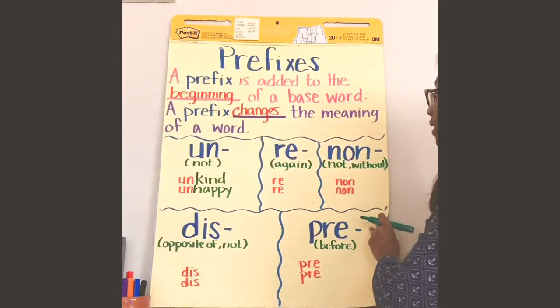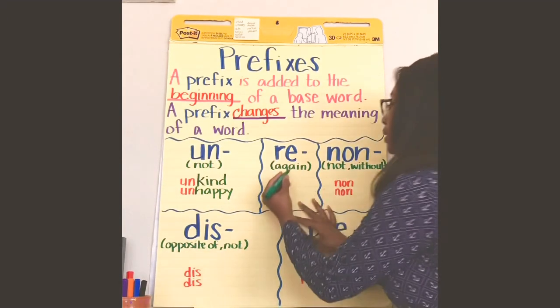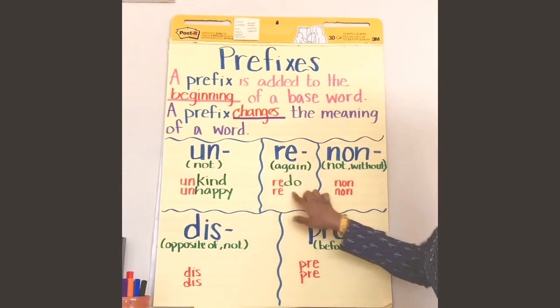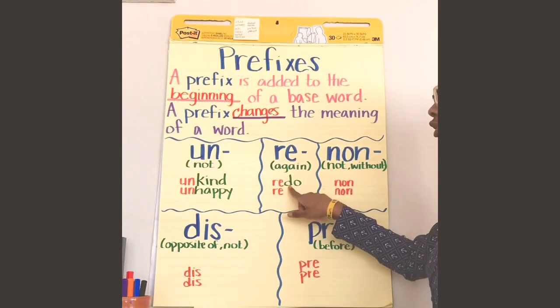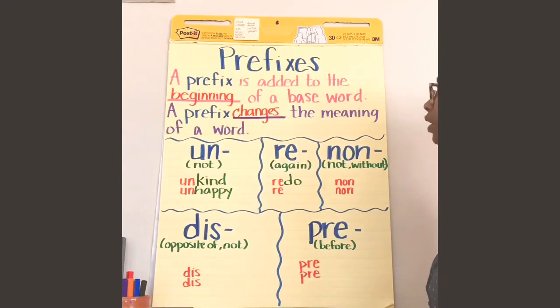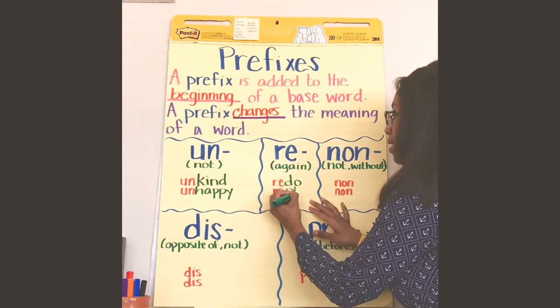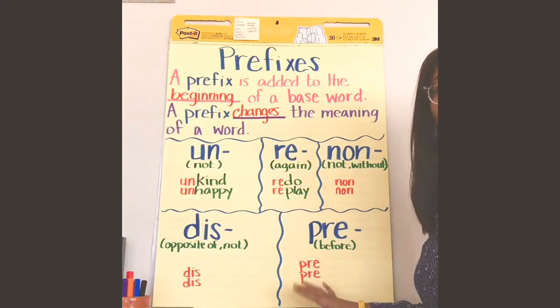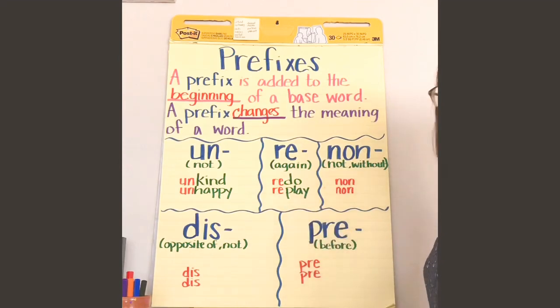So that changes the whole meaning of the word. Instead of happy, which means joyful, excited, you're unhappy, which means you're probably sad or disappointed. Okay? Next, we have re, which means again. So if I ask you to sit down and redo your work because it's sloppy, that means I'm asking you to do the work again. Or maybe you loved a video so much, you ask your mom to replay it. So if you're asking someone to replay, you're asking them to play it again.